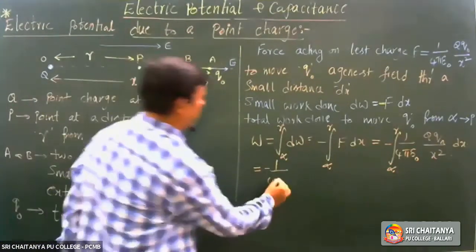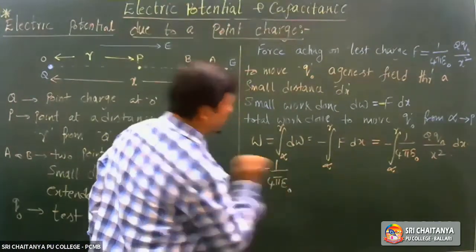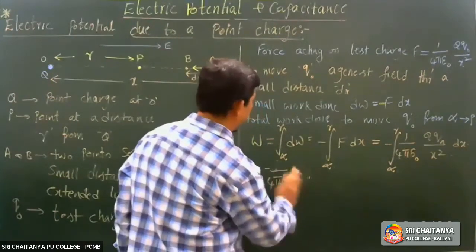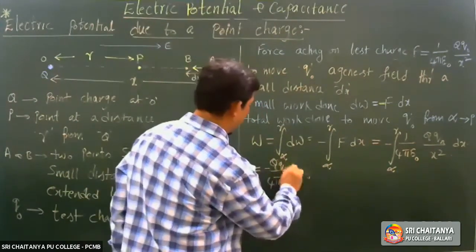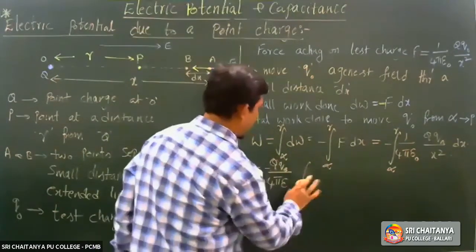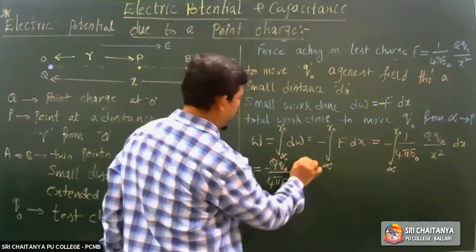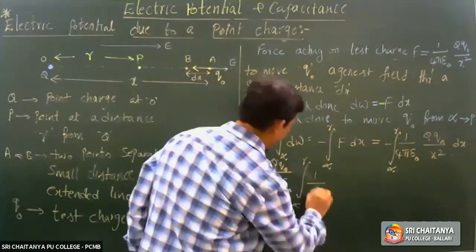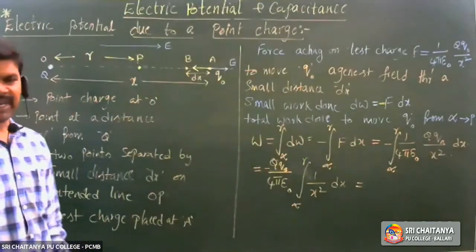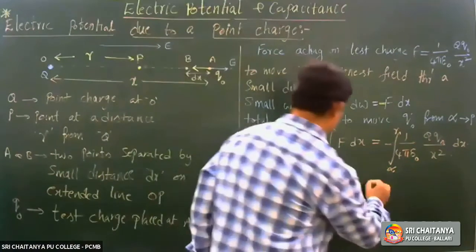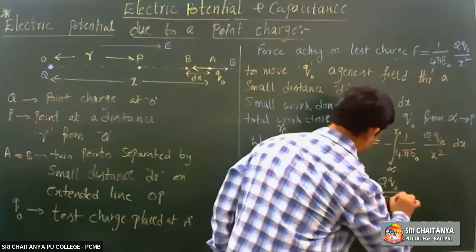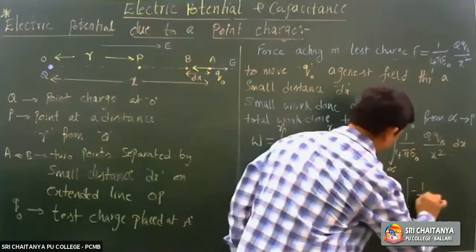Come on. 1 by 4 pi epsilon naught Q naught. Also I can write here Q naught under integration infinity to R of 1 by x square dx. Integral of 1 by x square dx is minus 1 by x.